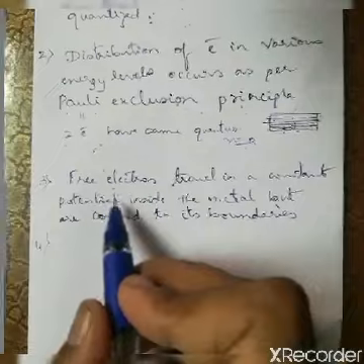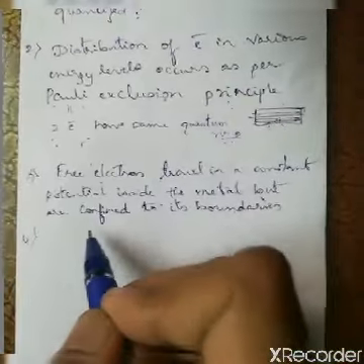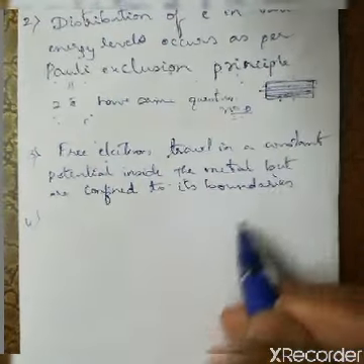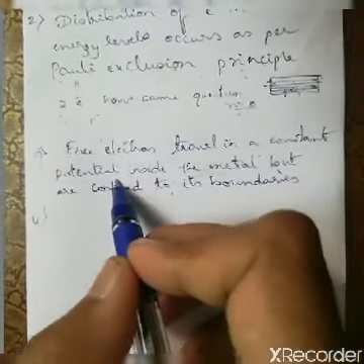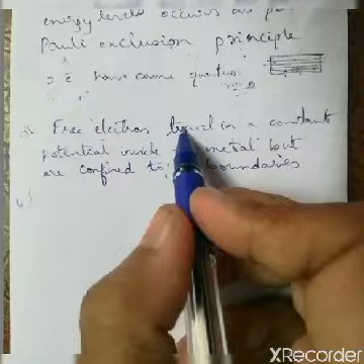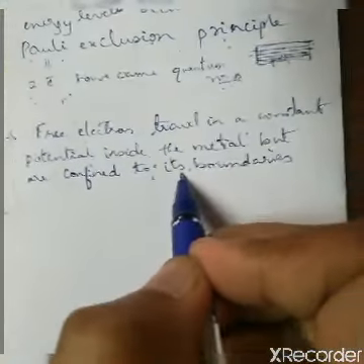So it means that, as I explained in the structure of copper, the electrons are free to move. The free electrons are traveling within the boundaries of that metal only, but they are traveling in a constant potential inside that metal. This was the assumption of CFET, which was retained even in quantum free electron theory.